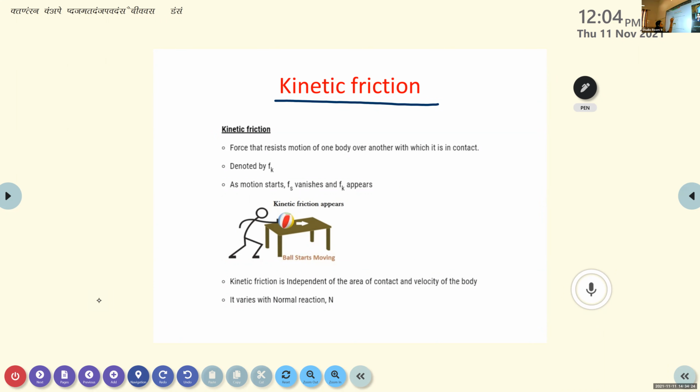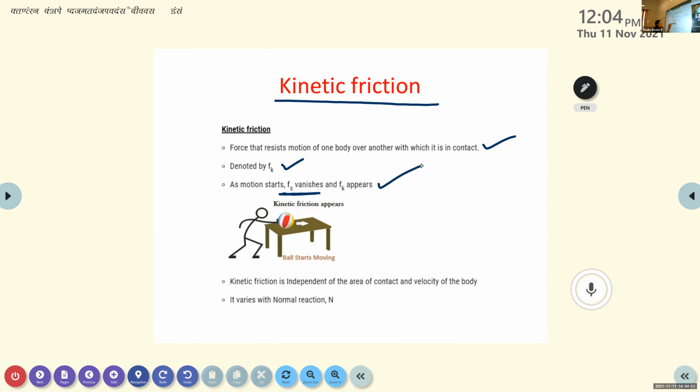Kinetic friction is a force that resists the motion of one body over the surface of another body with which it is in contact. It is denoted by the letter Fk. And the third characteristic: as the motion starts, static friction Fs vanishes, it disappears. And what appears? Kinetic friction starts to appear. So these are the three characteristics of kinetic friction.